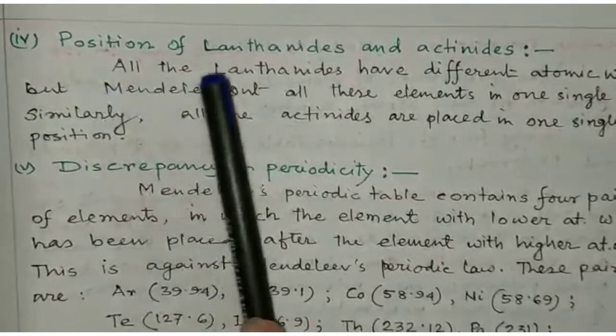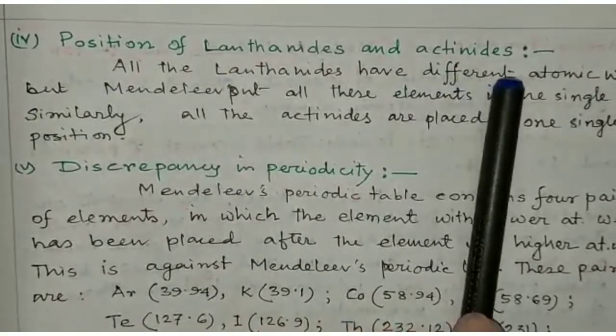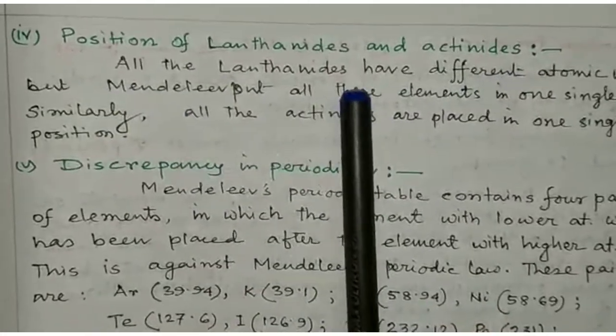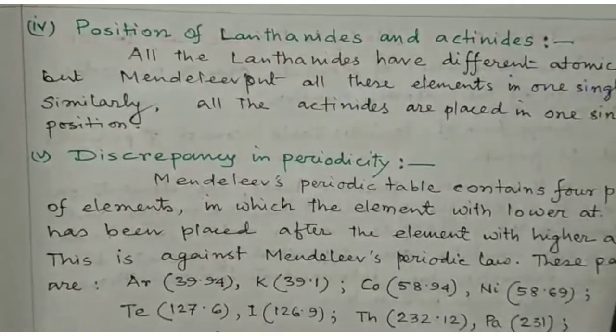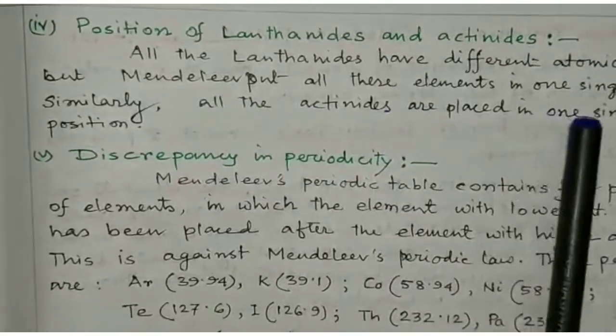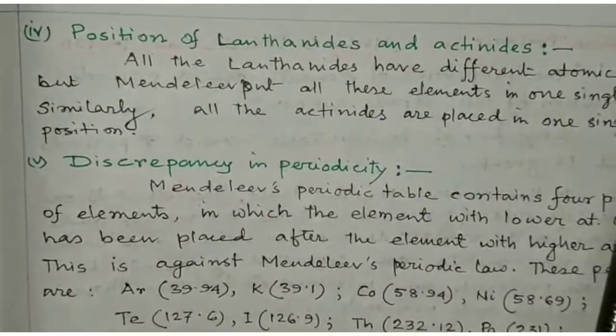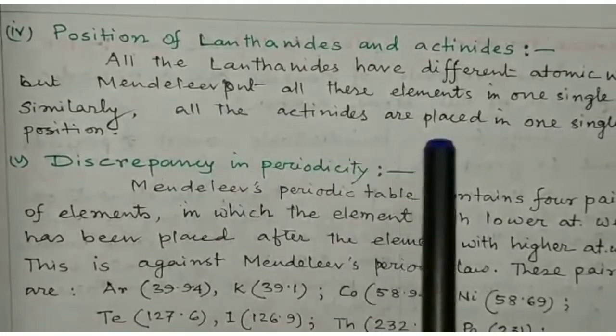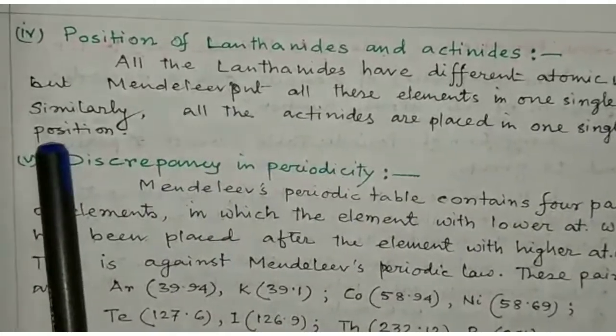Number 4, position of lanthanides and actinides. All the lanthanides have different atomic weights, but Mendeleev put all these elements in one single position. Similarly, all the actinides are placed in one single position.